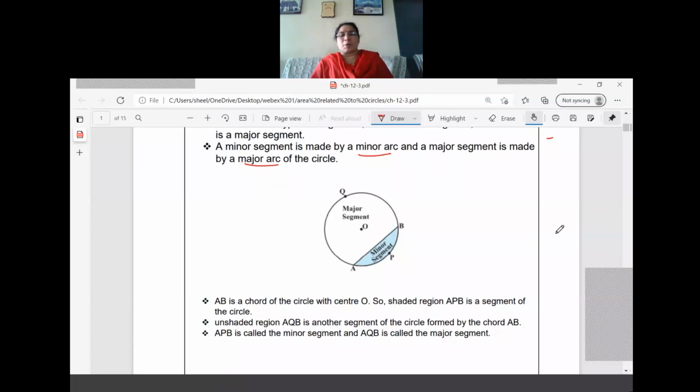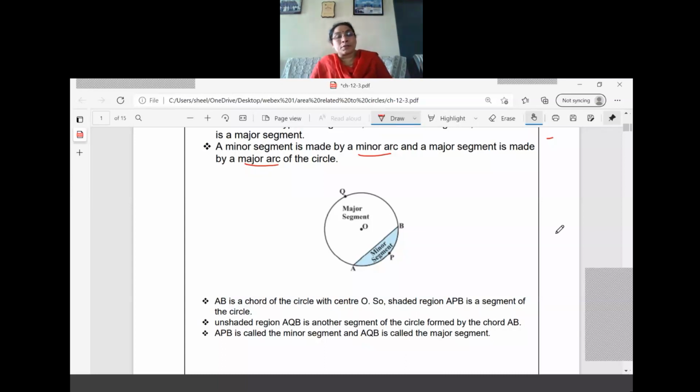Now let us see the explanation there. AB is a chord of the circle with the center O. Shaded region APB is the segment of the circle. Unshaded region AQB is another segment of the circle formed by arc AB only, or chord AB. Now APB is called a minor segment, AQB is called a major segment. And one more point, it is not written here: when the chord divides a circle into equal halves, what is the name of that one? It is a semicircle only. So here also we are learning about a minor segment and a major segment.